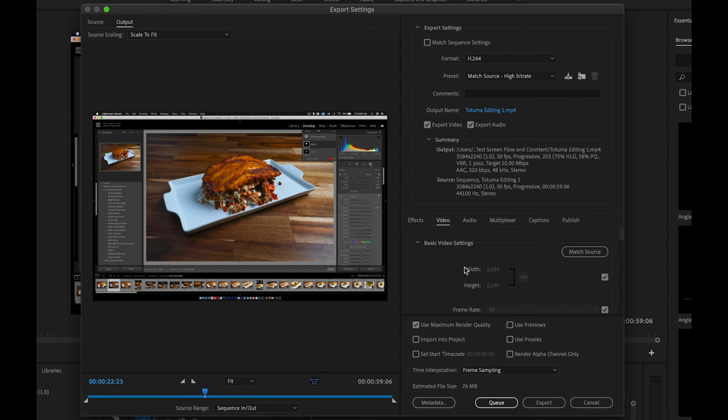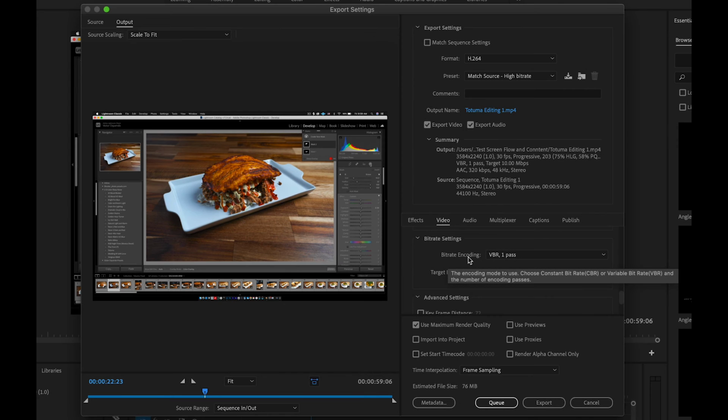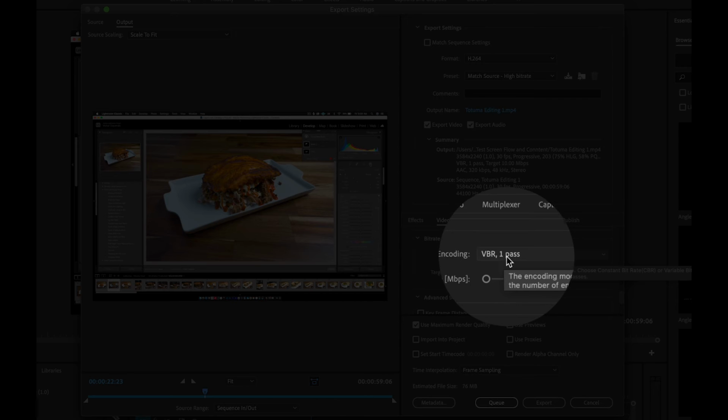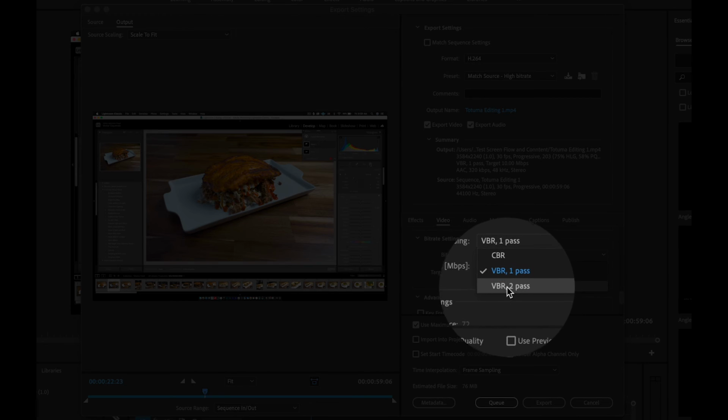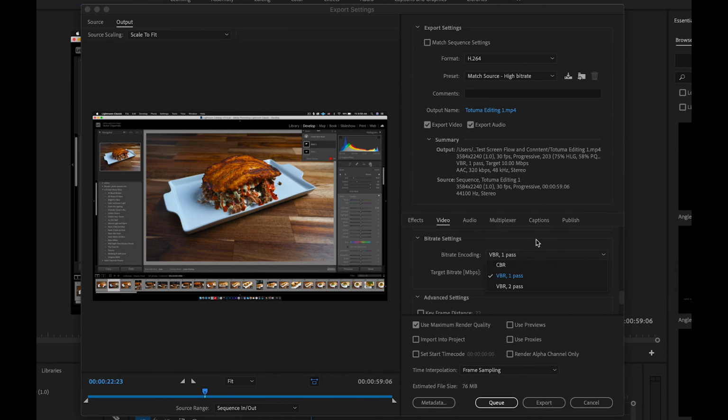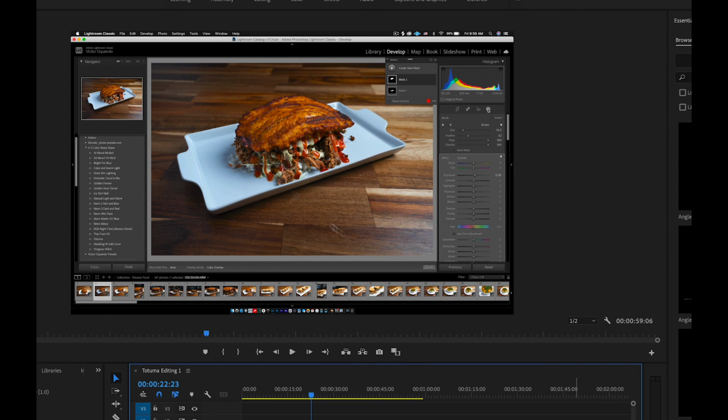Oh, and by the way, here's a little tip for you. In your settings, when you're exporting videos, make sure right here where it says Bitrate Settings, under Bitrate Encoding, that it's doing VBR twice. See where it says VBR 1 pass? Click on that and change it to VBR 2 pass. That's going to preserve the quality of your video.